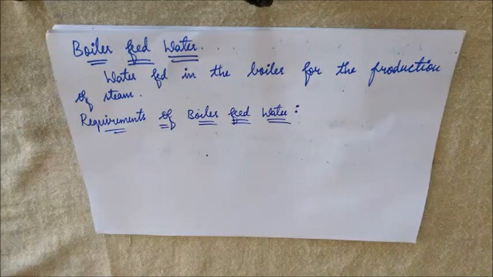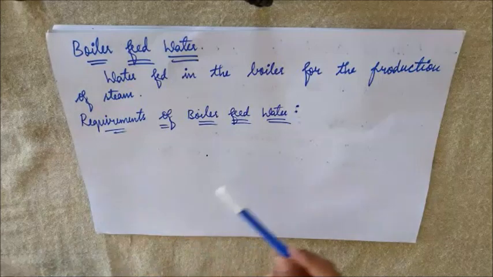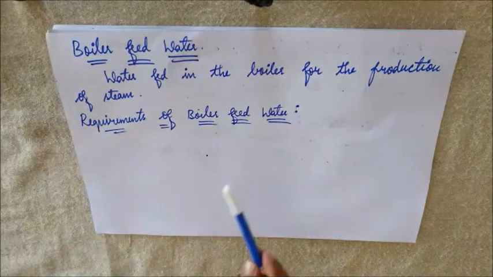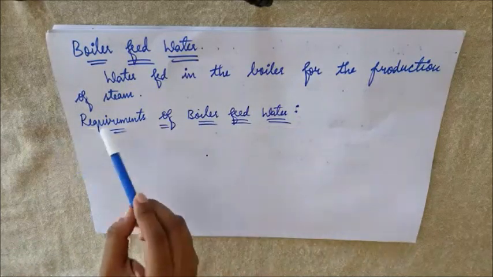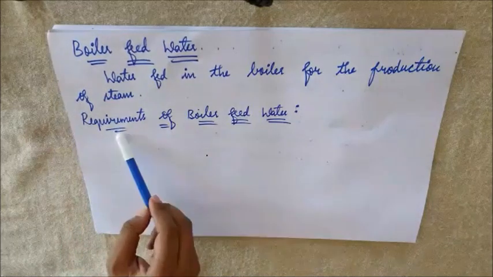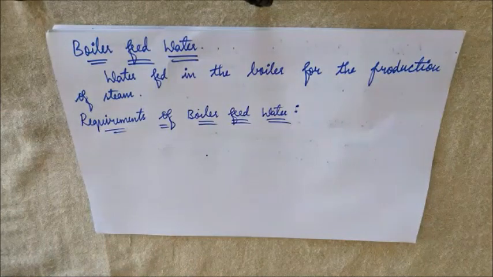Now, if you want more steam to be generated, the efficiency of the boiler has to be excellent. How is this efficiency maintained? That depends on the water you are using in the boiler. The water should meet certain requirements. If it does, then it can produce steam with much better efficiency.